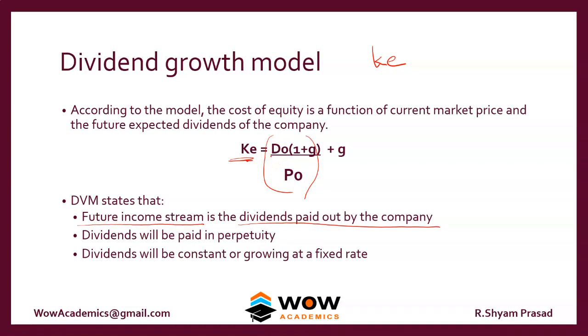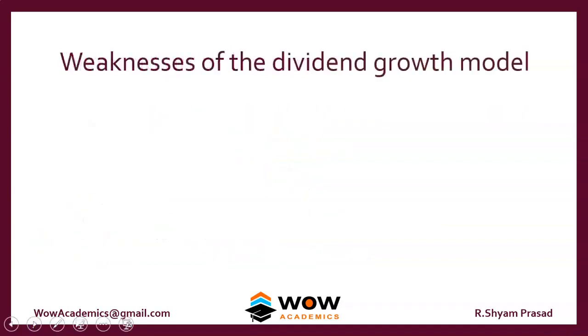So that's an assumption. Dividends will be paid in perpetuity. That is, the company is always going to pay dividend. Dividend will be constant or growing at a fixed rate. So all these three assumptions should be applicable. Only if it is applicable for a company, you can use this method to find out the cost of capital. So what is the weakness of the model?